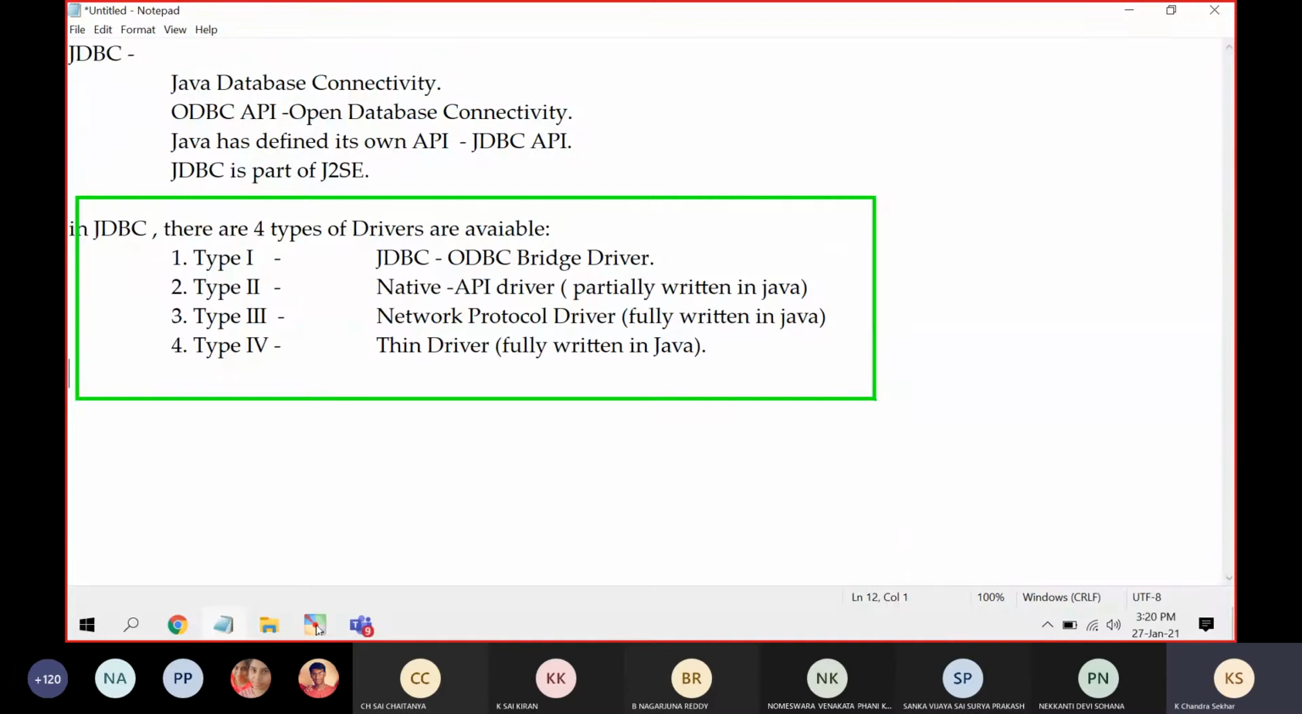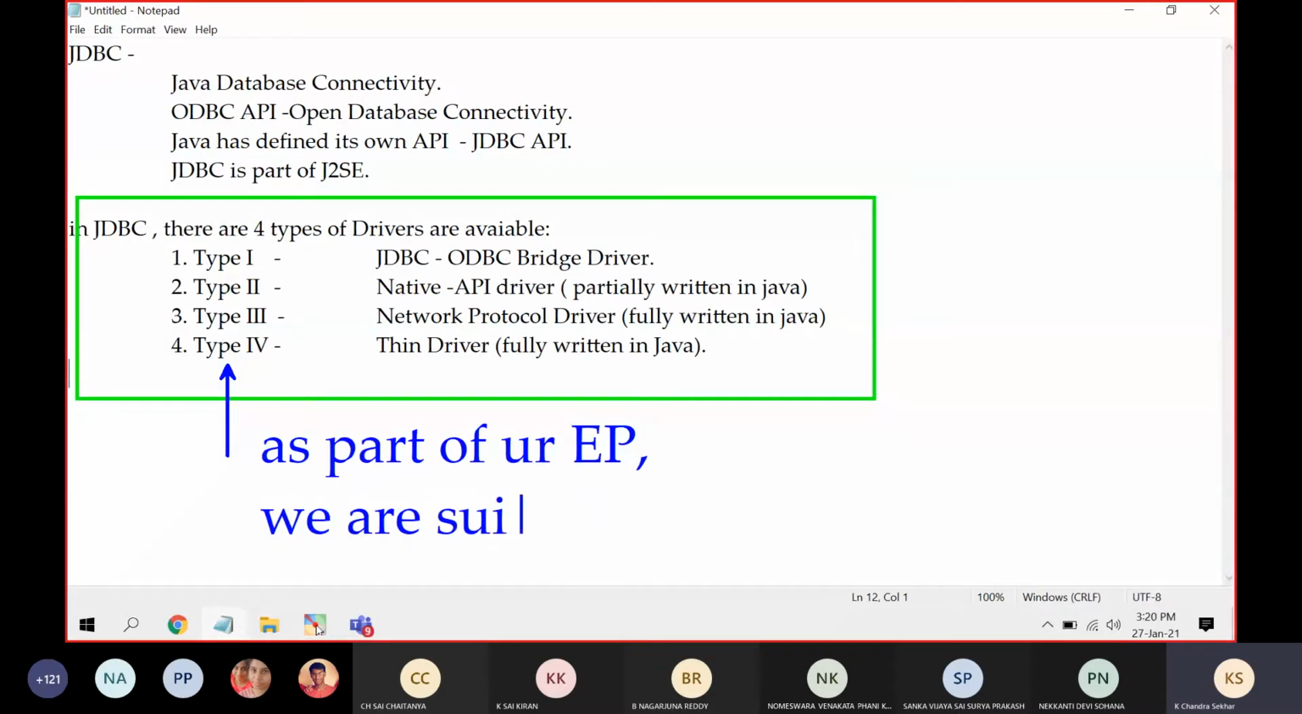As part of our CO1 JDBC, we are discussing which driver we are going to use. We are going to use the thin driver. As part of your EP, we are using the type 4 driver.